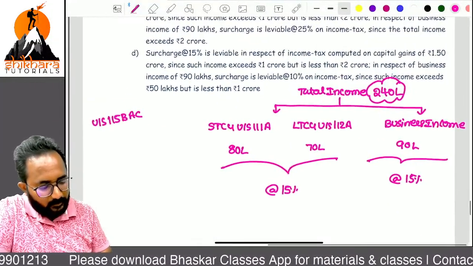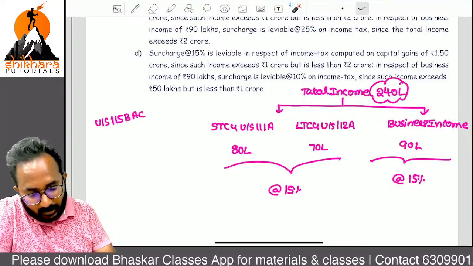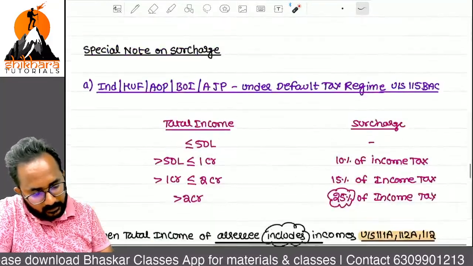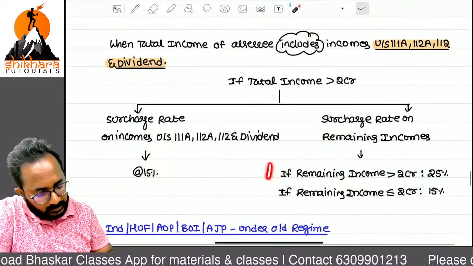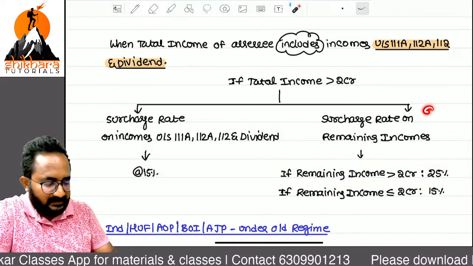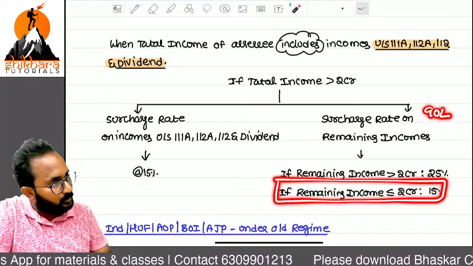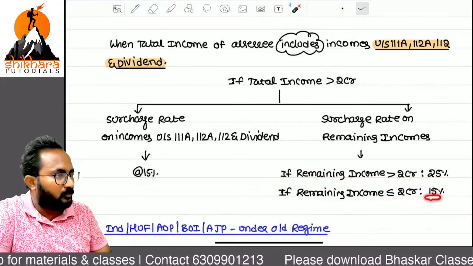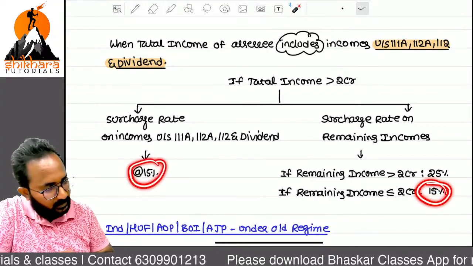So remember, balance income, if that is more than 2 crores, 25. But in our example, the balance income is 90 lakh. That is less than or equal to 2 crores. So that's why the rate we have to follow is 15. So that's why total 15% only.